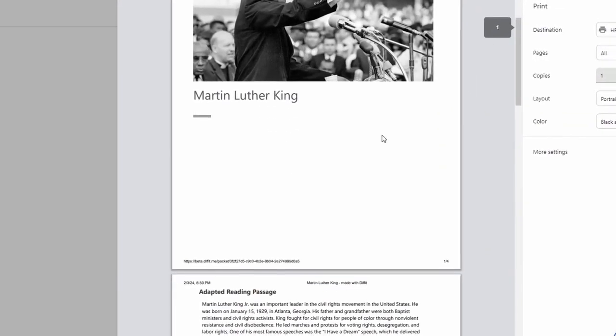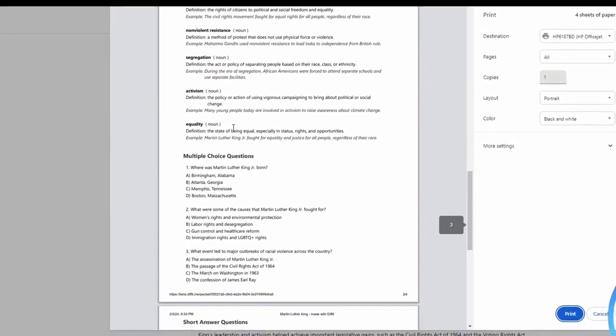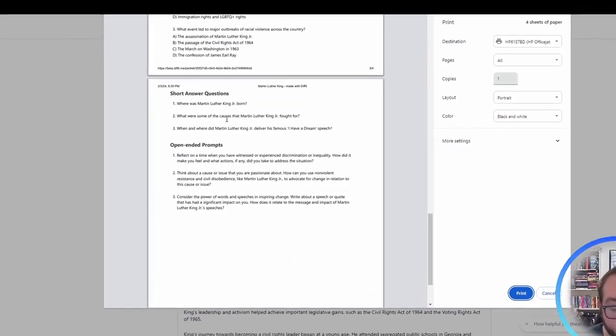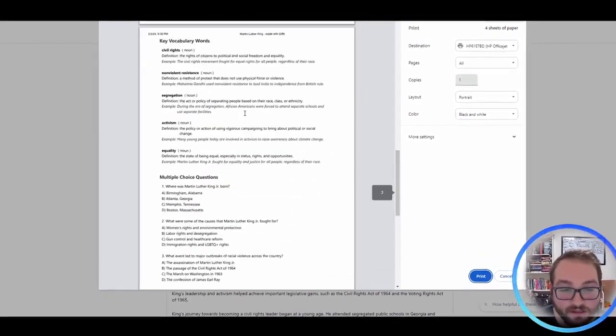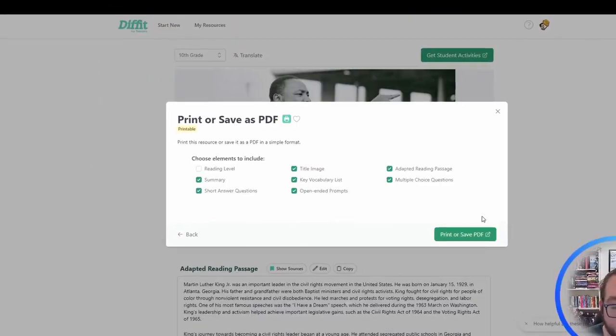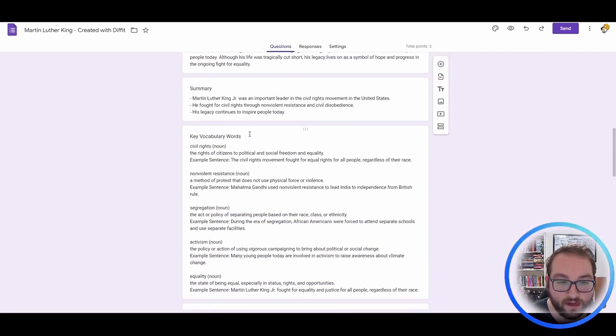Now, when I go ahead and print this, it'll come over and give me everything that I just read about. So I can have this as a mini lesson plan, right? As a guide to what I want to teach about. I can now edit these completely and change the way I want to do things. Now it'll give me a Google form that I can have out.